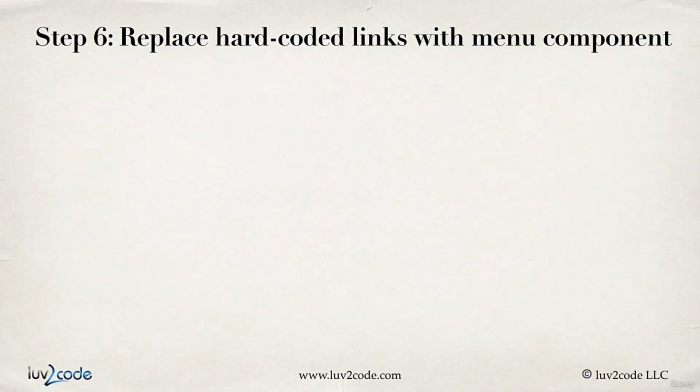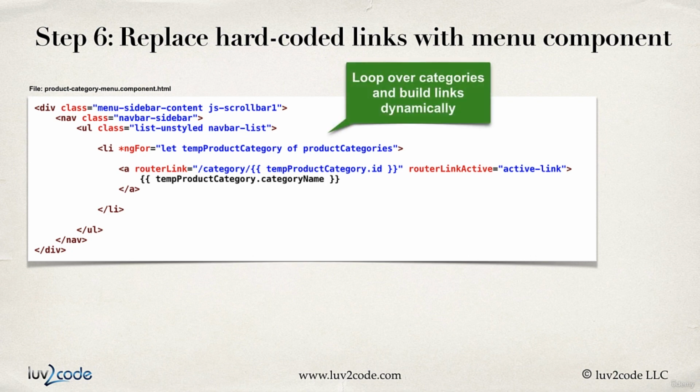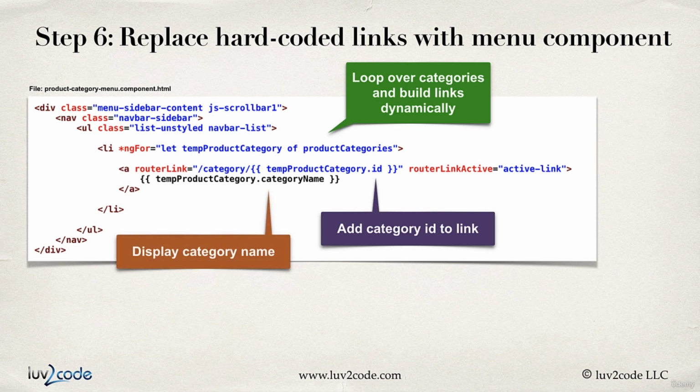And then in the actual HTML code here for this component, we'll make use of the div, the list item, and now we'll simply loop over the categories and build the links dynamically. So we'll have this tempProductCategory of productCategories. We add the category ID to the link, and also we display the category name. And so this will all happen dynamically.